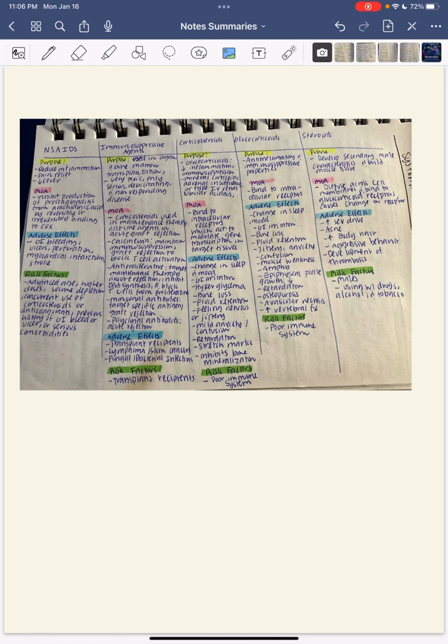Okay, so the last part of this little chart for Goodman Chapter 5. So steroids, their purpose is to develop secondary male characteristics and build muscle tissue. Their mechanism of action is to diffuse across cell membranes and bind to glucocorticoid receptors, causing changes in the receptor. Adverse effects include increase in sex drive, acne, increase in the body hair, aggressive behavior, development of thrombosis, and their risk factors include males using with drugs and alcohol as well as tobacco.